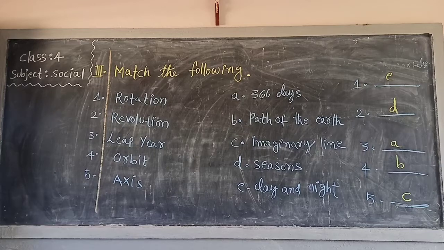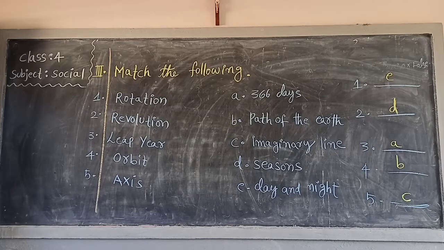First of all, rotation. Rotation answer is what, Nana? Look, what is the correct answer for the rotation? 366 days, path of the earth, imaginary line, seasons, day and night. Very good. Day and night. What are the effects of the rotation? Day and night. So, what is the first answer? E. Day and night. So, first one, E answer.